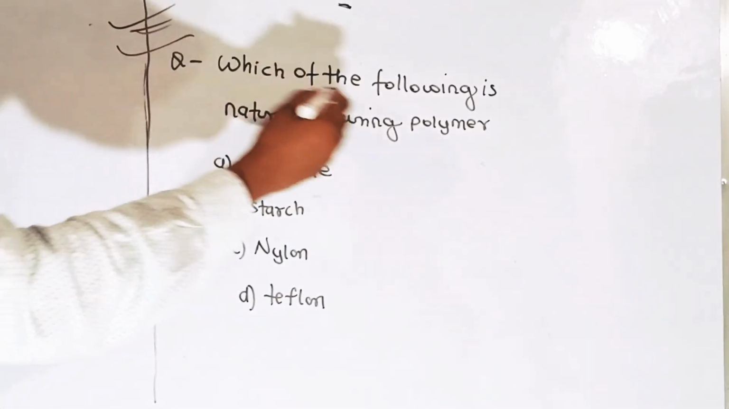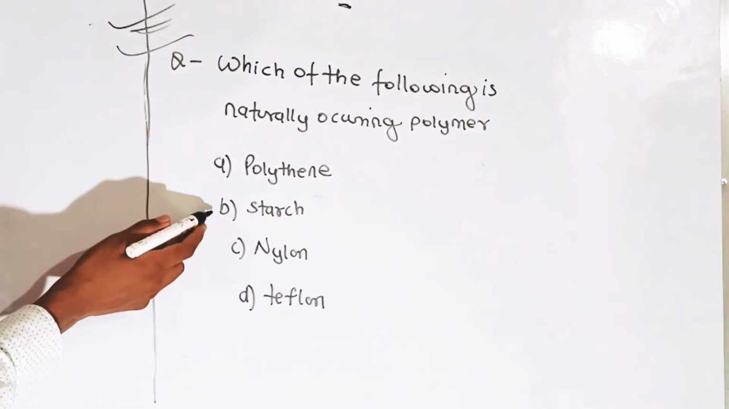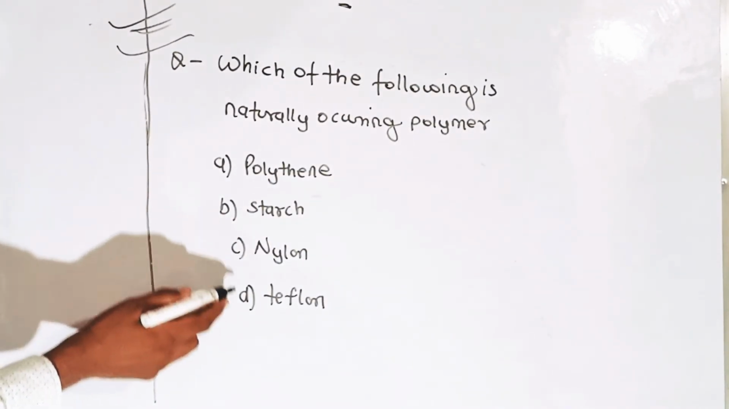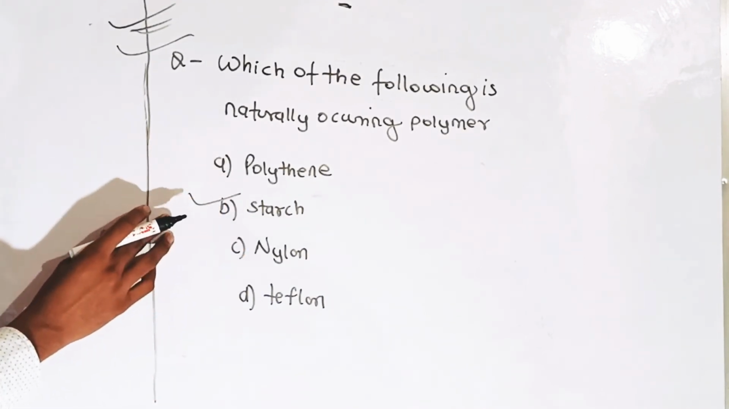Which of the following is a naturally occurring polymer? First option is polythene, second is starch, third is nylon, and fourth is Teflon. The correct answer is B, that is starch, which is a naturally occurring polymer.